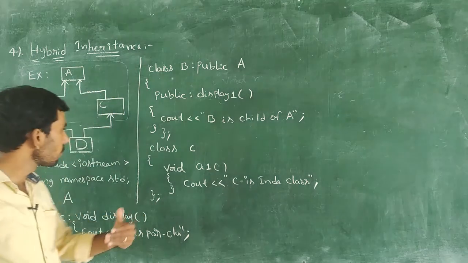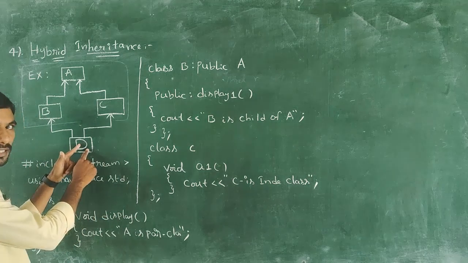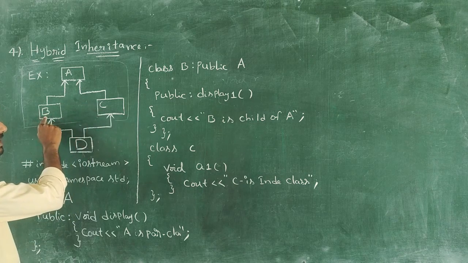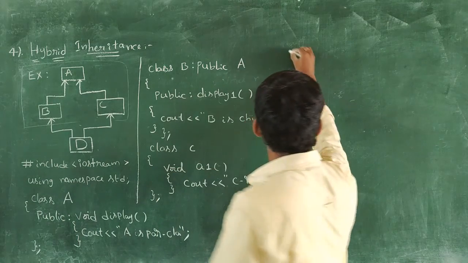Next one is what? I want to implement one new child class, that is D. This D child class acquires all the properties of its base classes B and C. For that, how to write the statement?